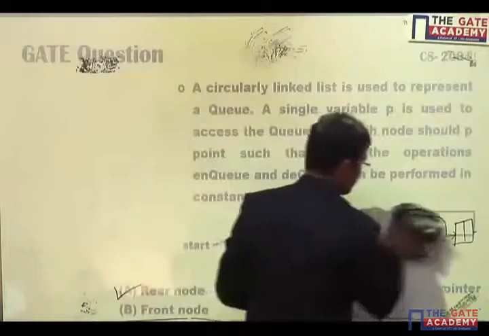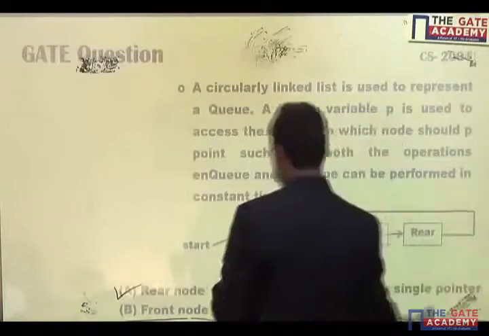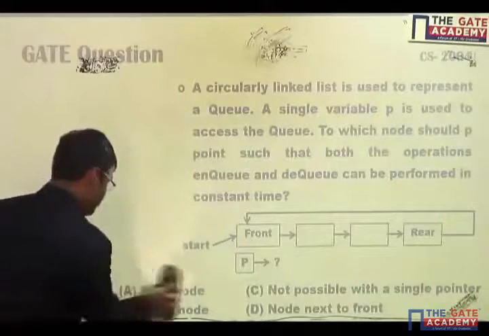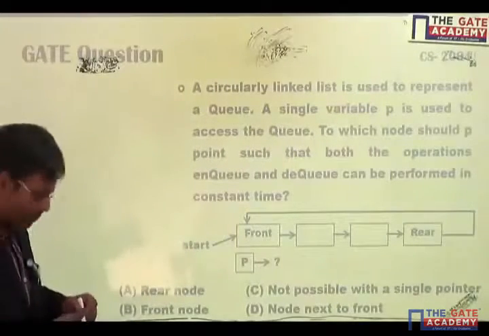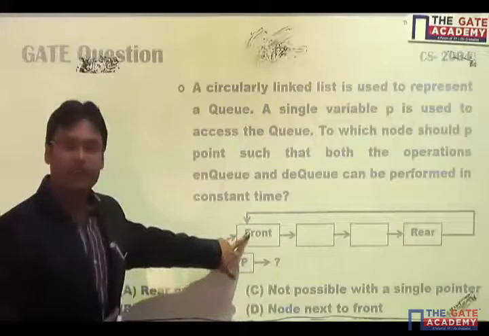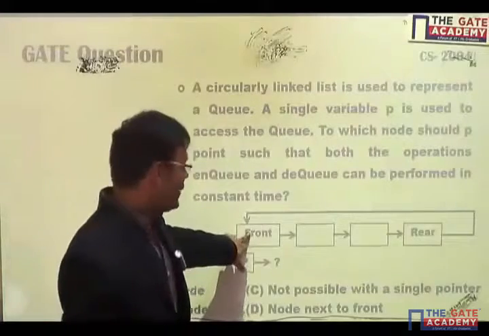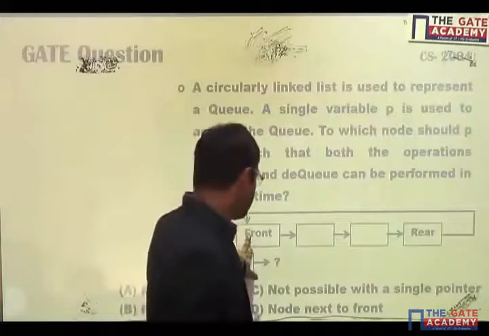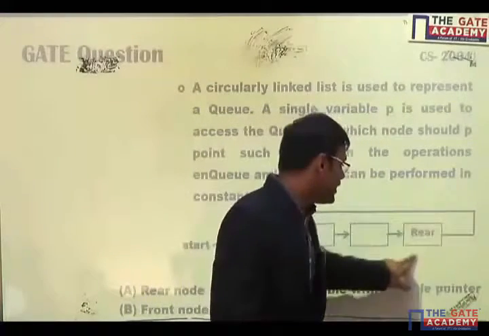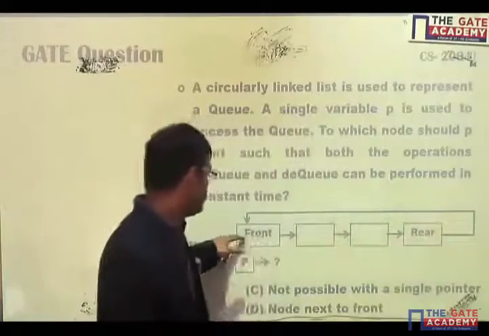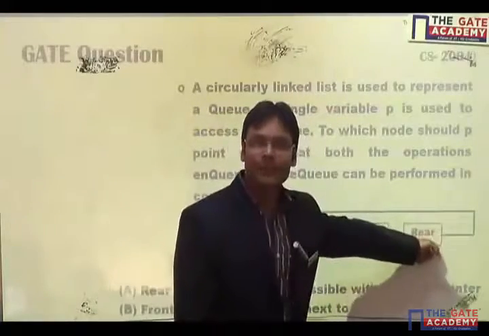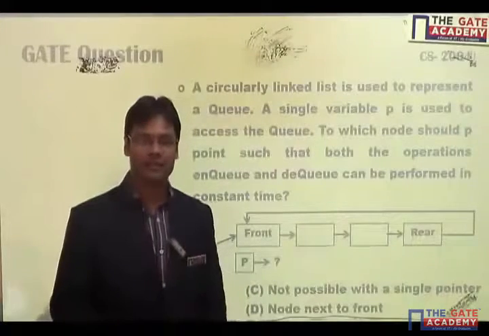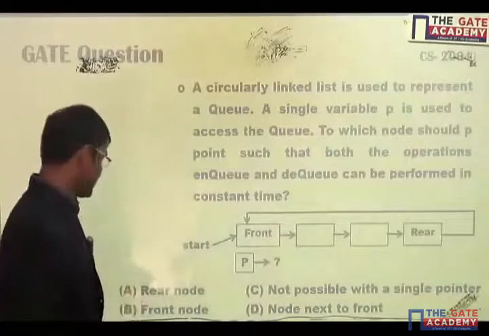We should have the pointer at the rear node so that we can perform both operations in constant time. If we have our pointer P at the front node, then we cannot perform both insertion and deletion in constant time, because to get the address of the rear node I'd have to traverse the complete linked list, which depends on the length of my linked list. So option A is the correct one for the question.